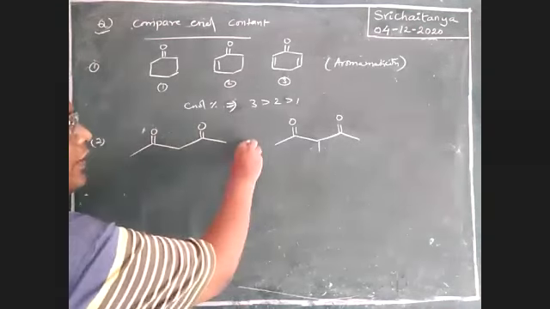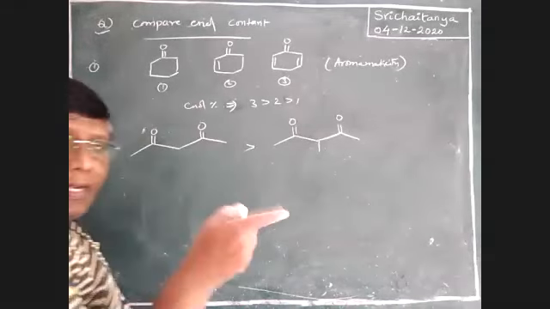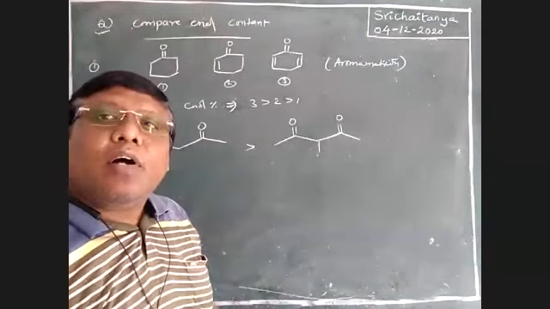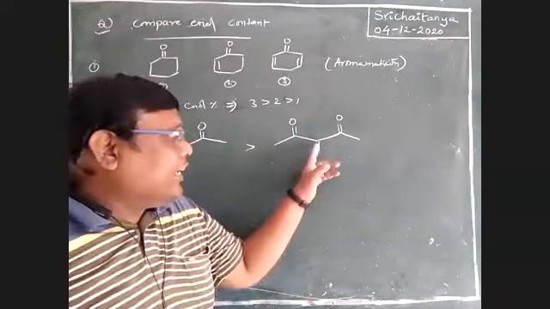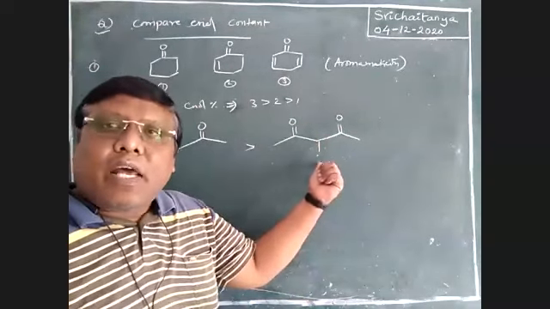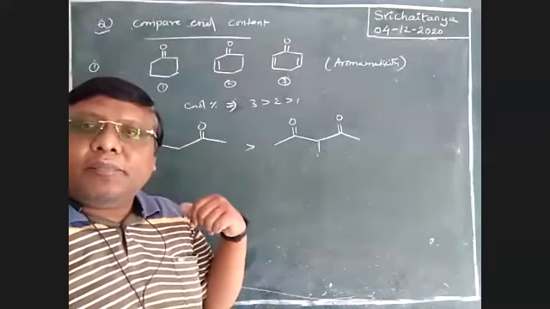Yes, 1 greater than 2, because this alkyl group is an electron releasing group. So I am taking a base catalyzed reaction. Here a carbanion is formed. The carbanion is destabilized by this alkyl group. Therefore this is more, this is less.